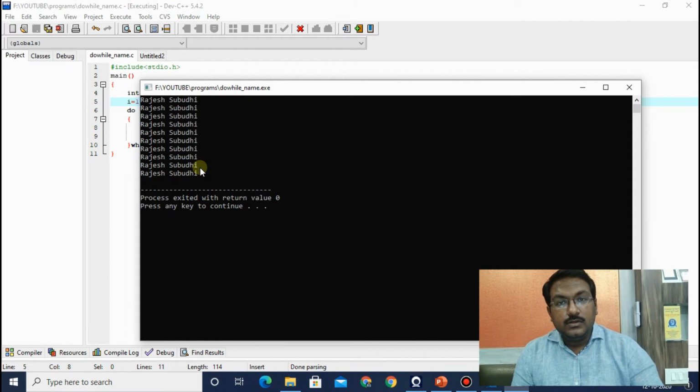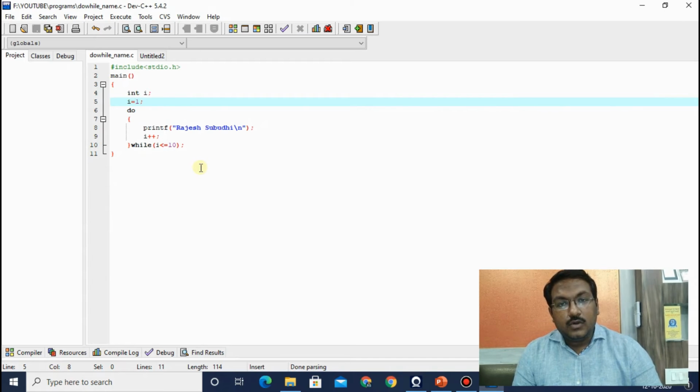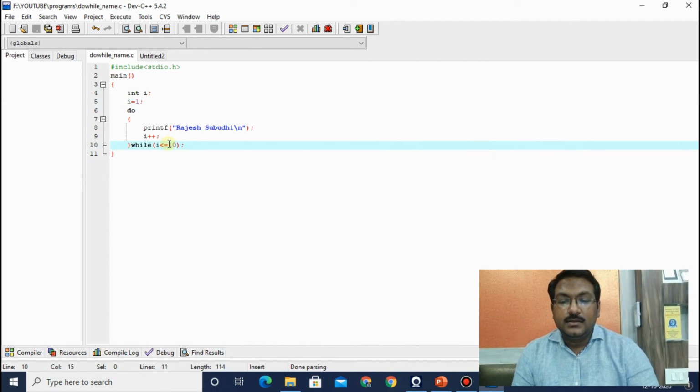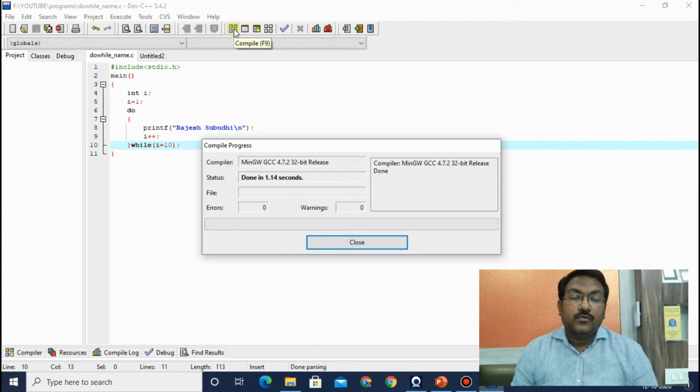So let us now write a loop condition which will be false the first time and see what it prints. Instead of writing this, let me write i equal to 10. Then compile it. So what will the answer be? The name will be printed only one time. It is the answer according to the theory.